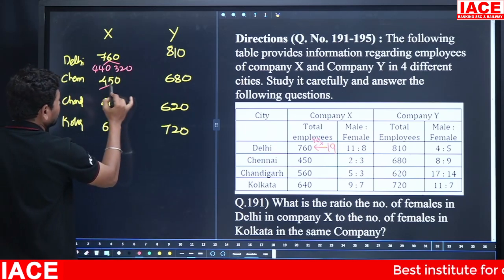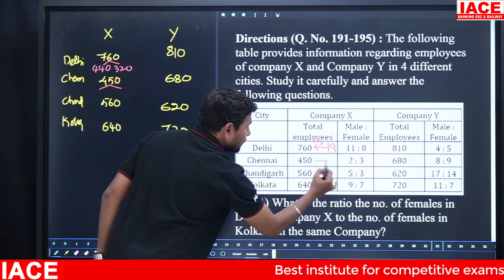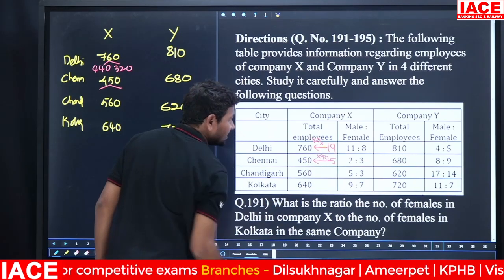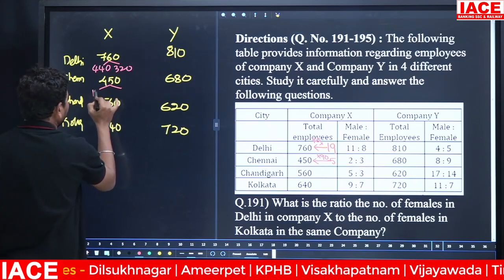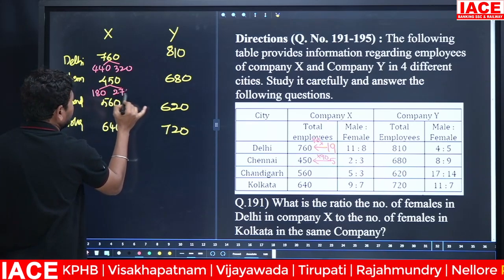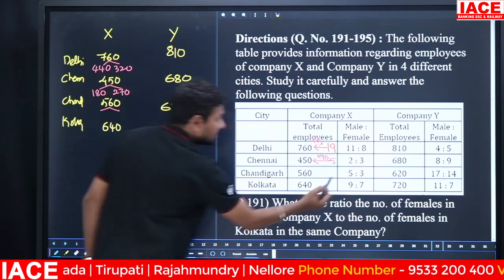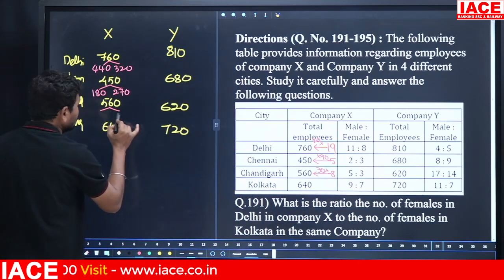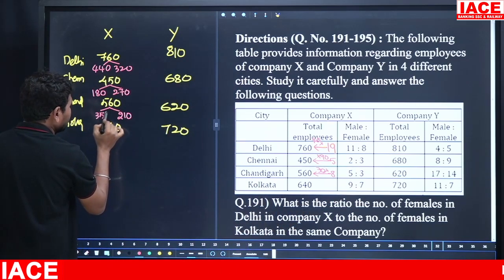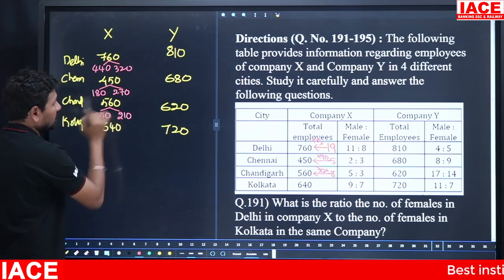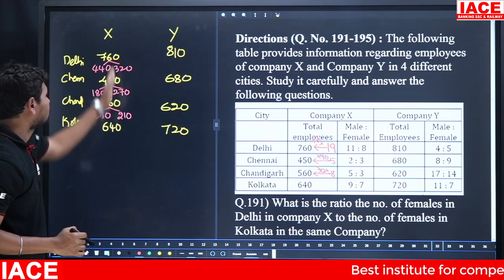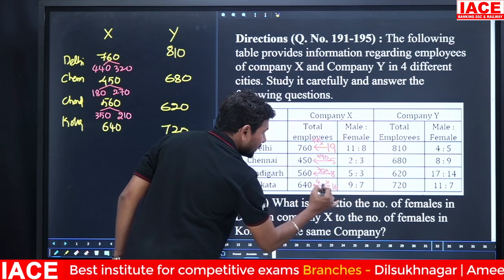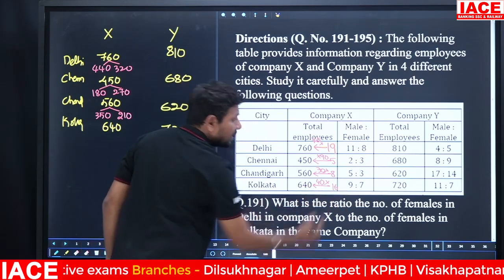As it is, we have to split here also. Next, 2 plus 3 is 5 parts. 5 parts is equal to 450, means 1 part is equal to 90. 5 90s is 450, 9 2s is 180 and 9 3s is 270. Next, here also 560 we can split. 5 plus 3 is equal to 8 parts. 1 part is equal to 70. Then 7 3s is 210 and 7 5s is 350. And 350 plus 210 total value is 560. The first portion belongs to male, the second portion belongs to female. Next, 9 plus 7 is equal to 16 parts. 16 into 40 is 16 4s is 640, and 40 will be multiplied by 4 and 9.